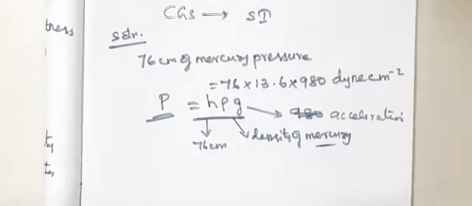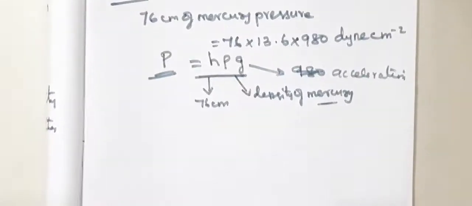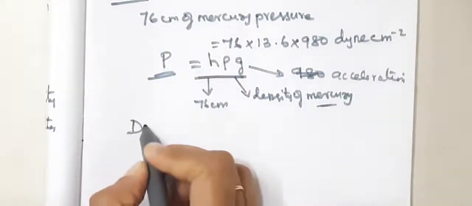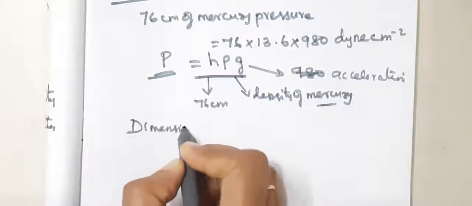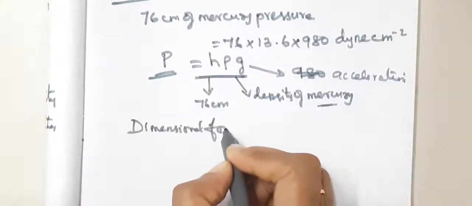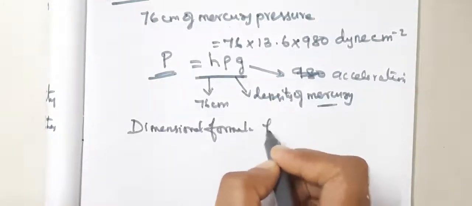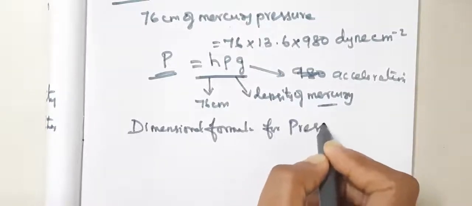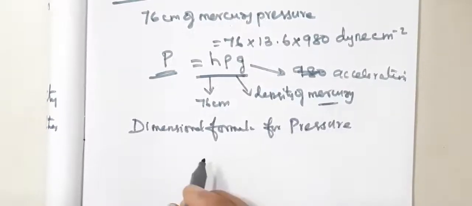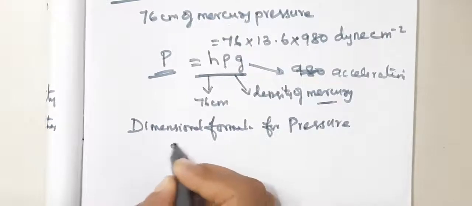Now let's convert this into SI system. So first we should know the dimensional formula for pressure. With the help of dimensions only we are going to prove. So what is the dimensional formula for pressure? What is it? In the previous class we have discussed.